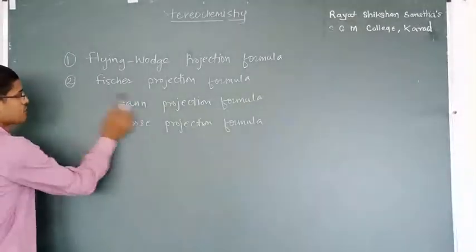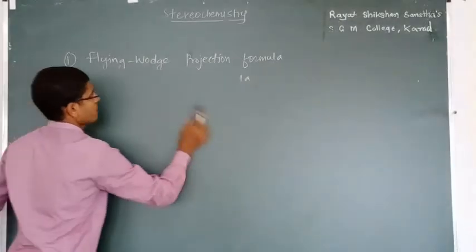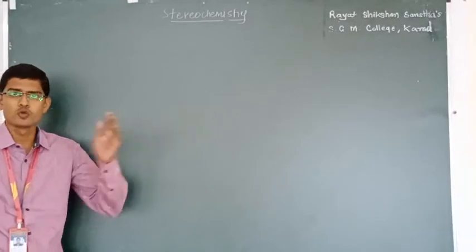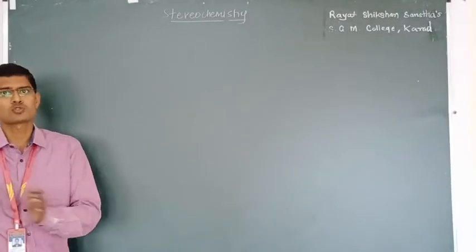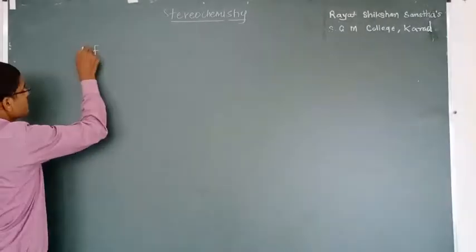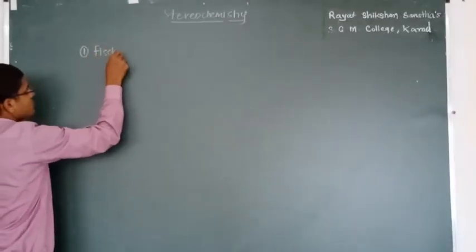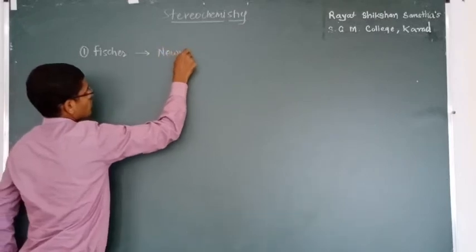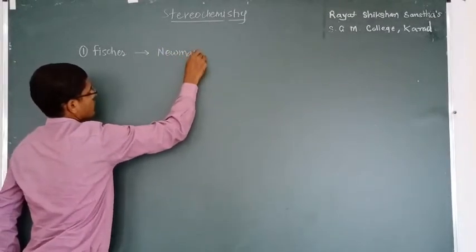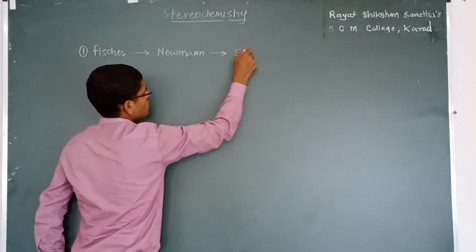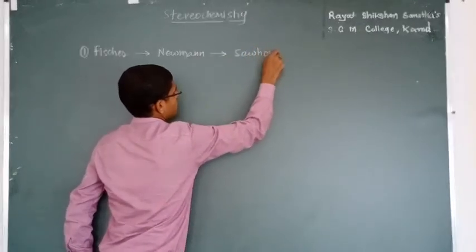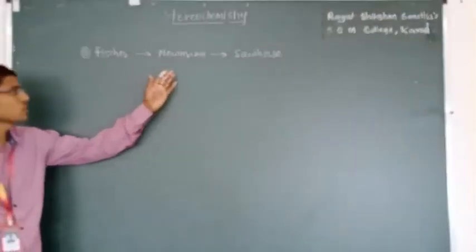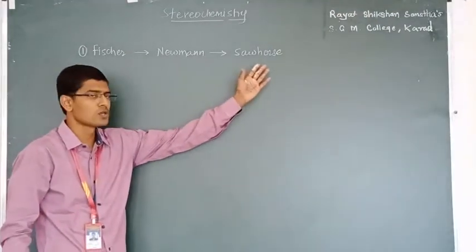The first conversion is Fischer to Newman to Sawhorse projection formula. Fischer projection formula is converted to Newman projection formula, which is converted to Sawhorse.